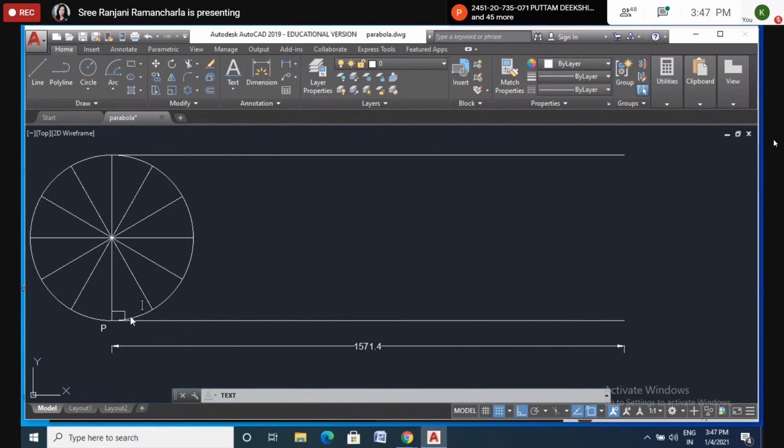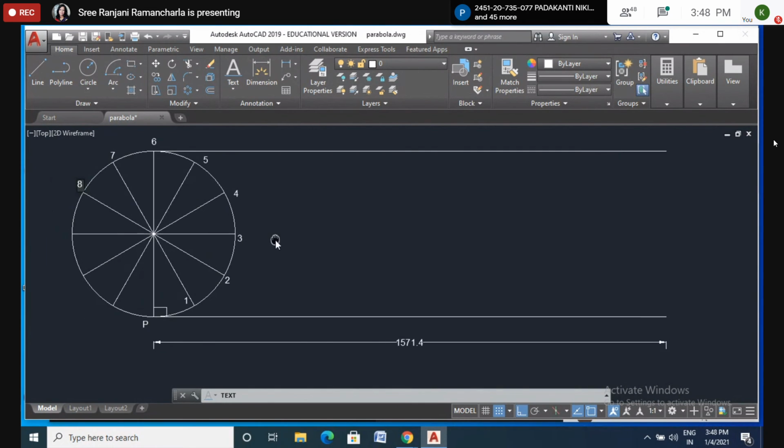So here I will name it as 1, this one is 2, 3, 4, 5, 6, 7, 8, 9, 10, and 11.